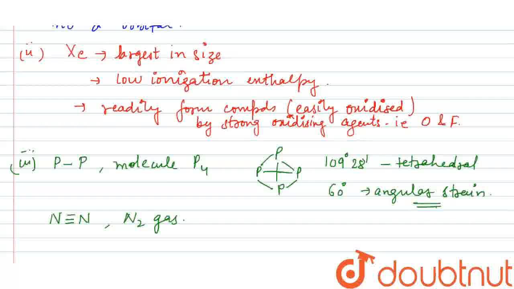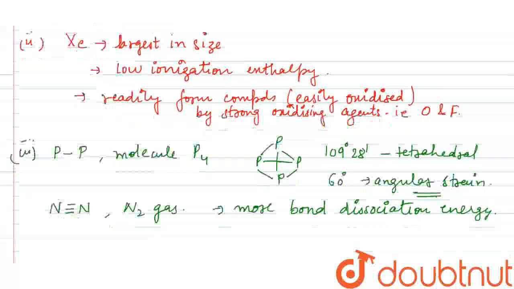Because of this, the N2 molecule with its N triple bond N requires more bond dissociation energy to react or dissociate, right?